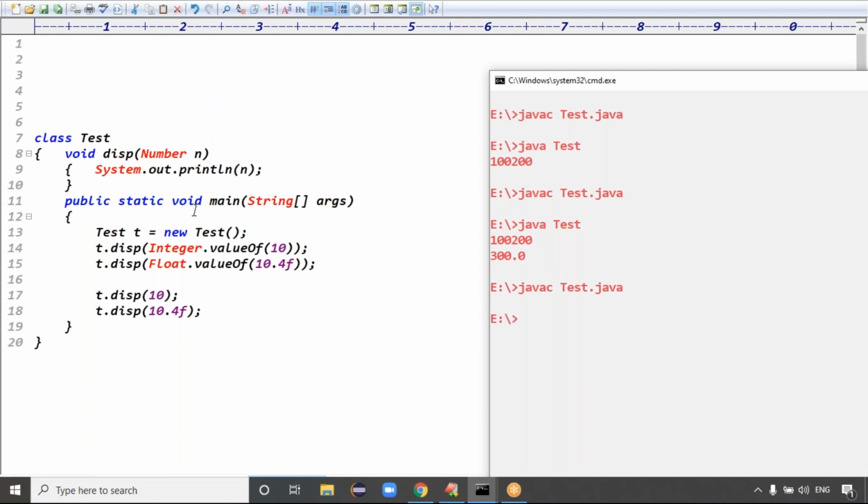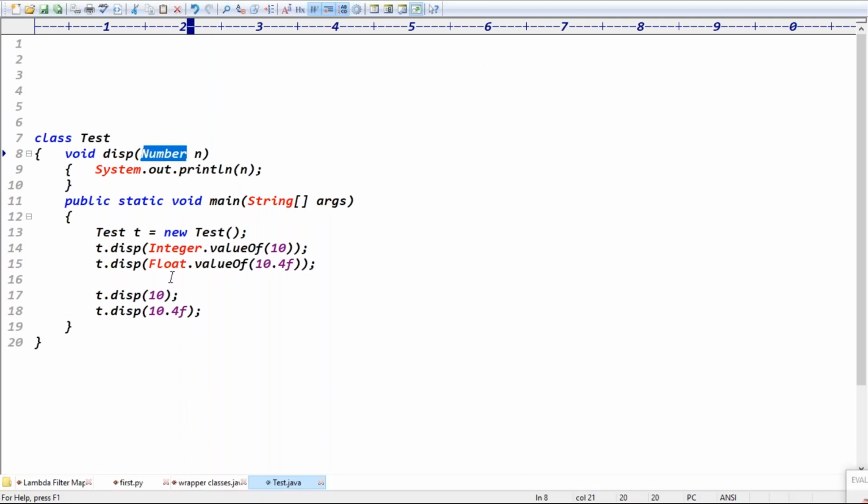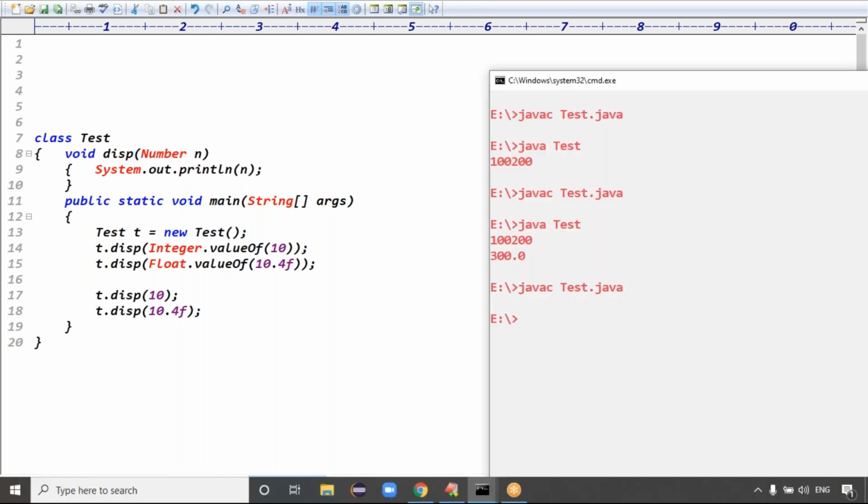Don't think that Number is expecting something here and you're passing the integer data, or that Number is unable to hold the primitive data. Even though it is primitive data, it is automatically converted into object format. That concept is which concept, guys? Object format, right? Exactly. Now see the output here.